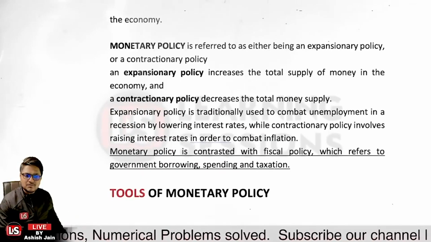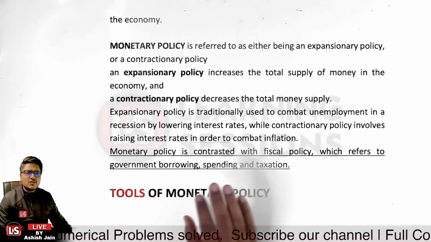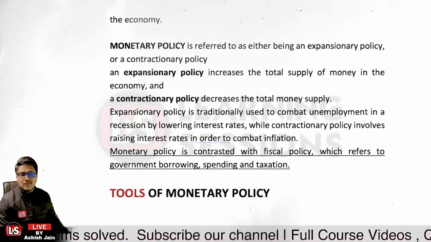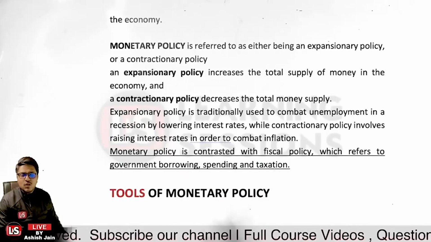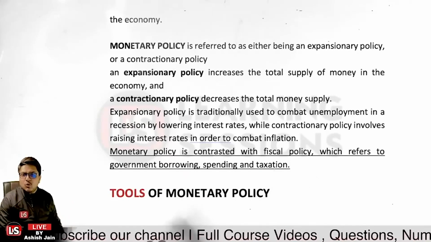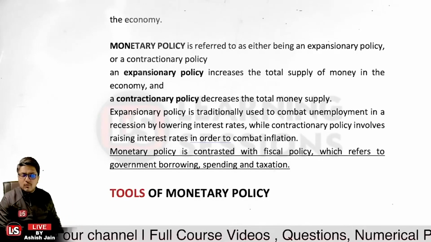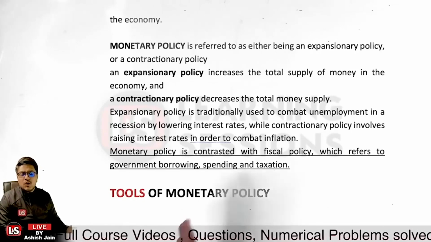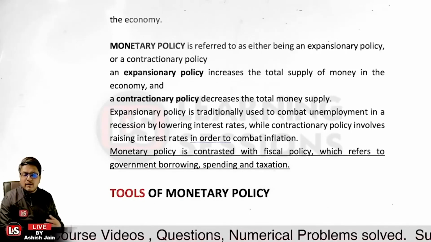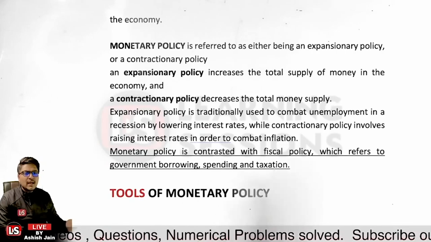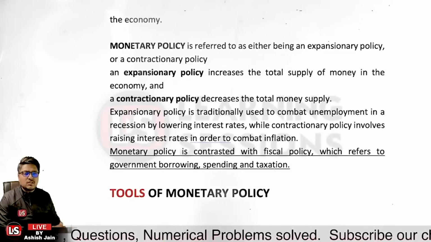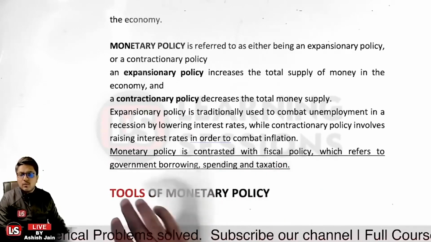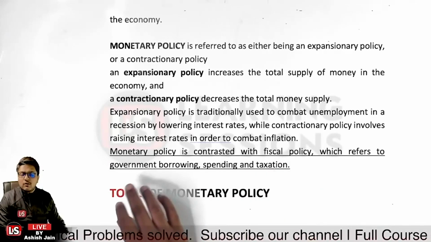Is that clear? Okay, so monetary policy is contrasted with the fiscal policy. Now we will be learning about the fiscal policy also, that is related to the budget, what would be our revenues and what would be our expenditures. It is also related to what the government will be borrowing and spending, and ultimately what the taxation would be. So the fiscal policy is related to government borrowing, government spending, and taxation.